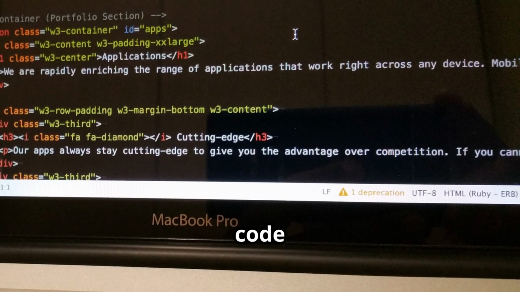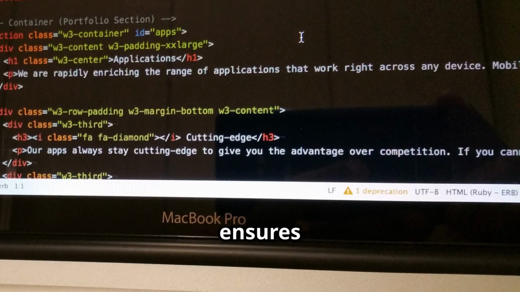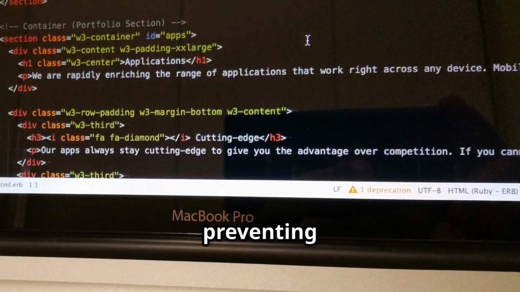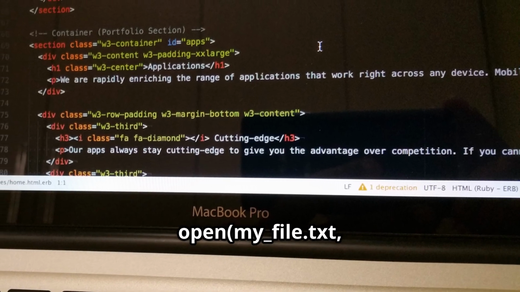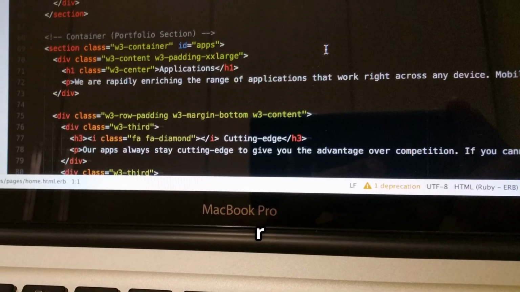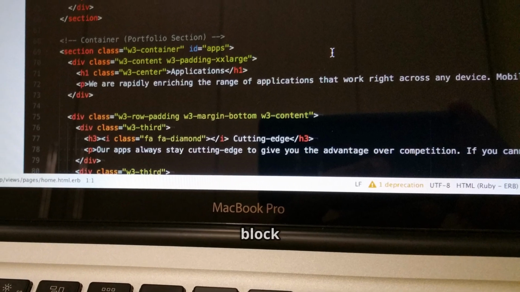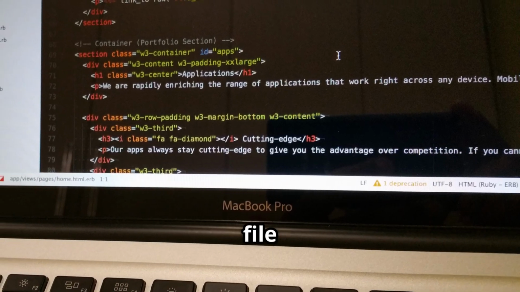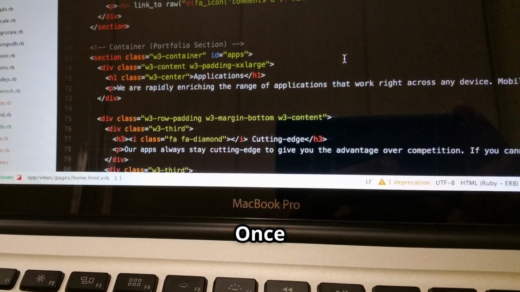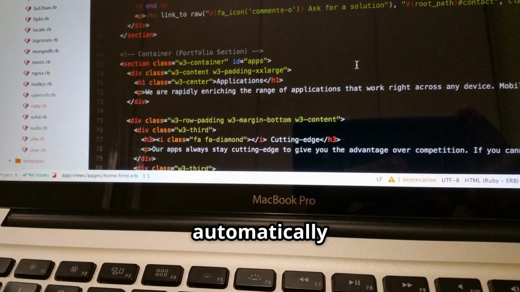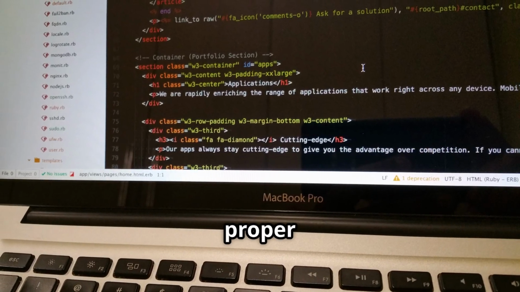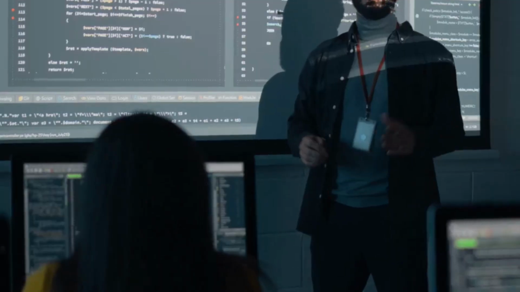This not only makes your code cleaner and more concise, but also ensures that files are handled correctly, preventing potential resource leaks. Here's an example: with open('my_file.txt', 'r') as file. Within the indented block of the with statement, you can work with the file object as usual. Once the block ends, either normally or due to an exception, the with statement automatically closes the file, ensuring proper resource management.